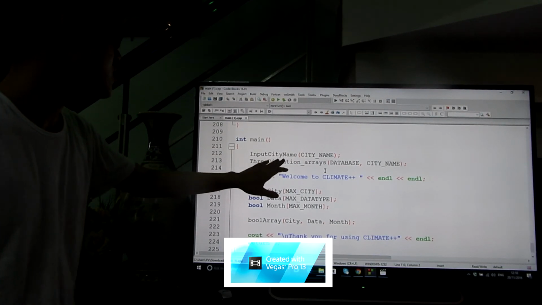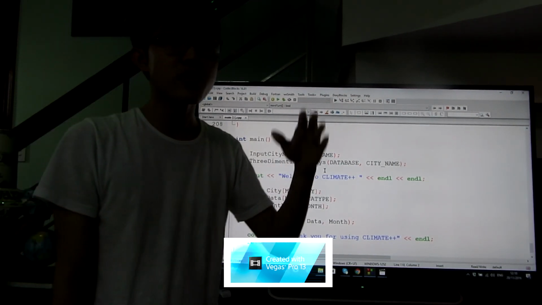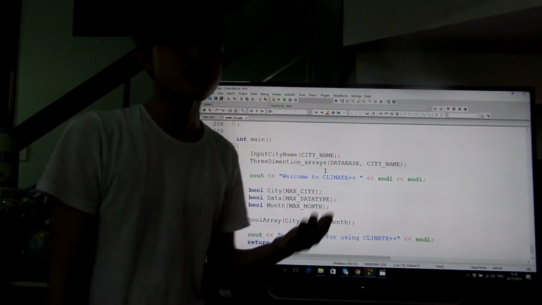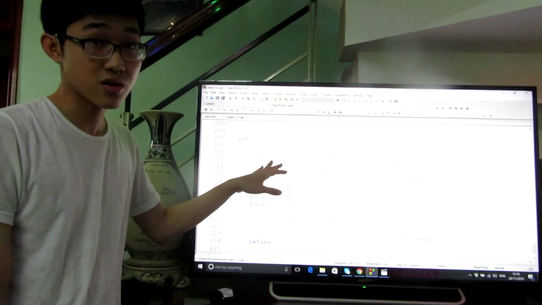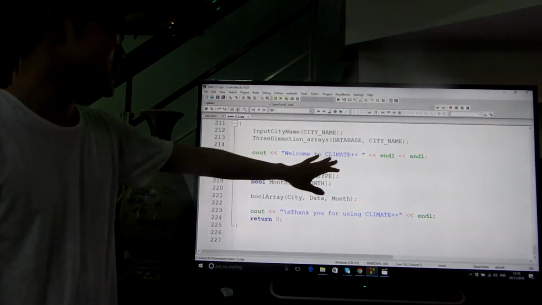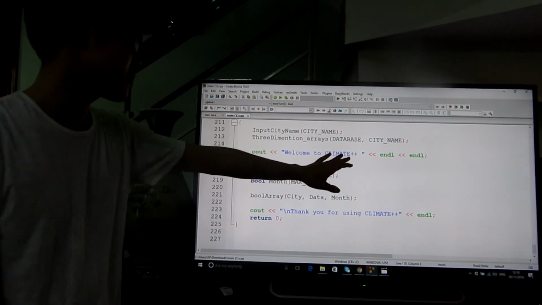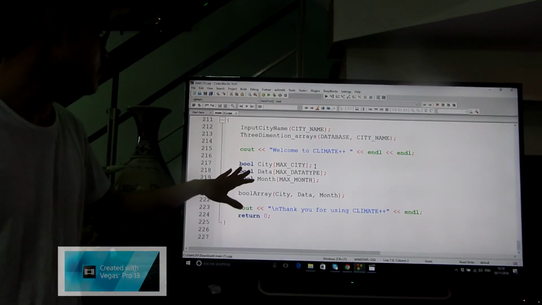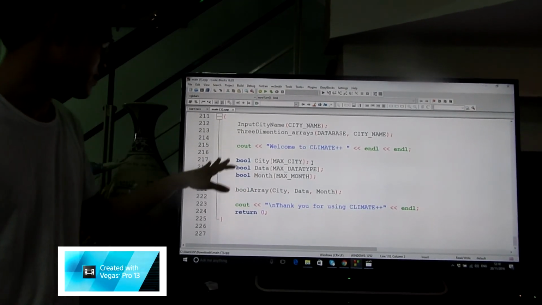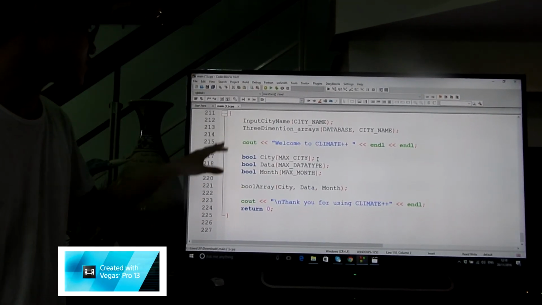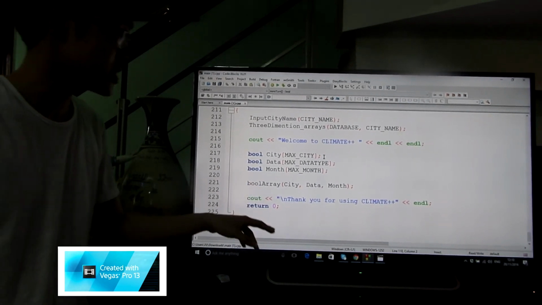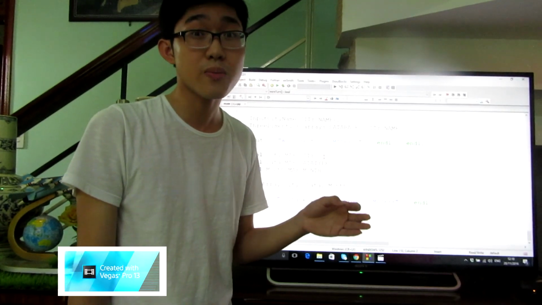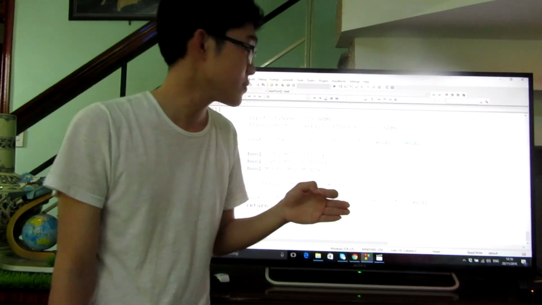We call this function to input the name of the city into the city name. We call this function to store the data into the three-dimensional arrays. And "Welcome to the climate" is the first line of the program. After that, we have three bool arrays. These arrays will be used for the next function. It means the bool arrays bring out the data which is true by the user and compare the values.